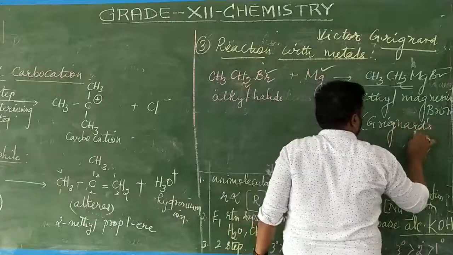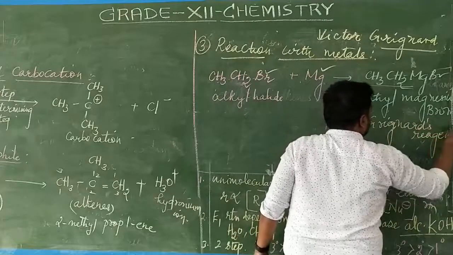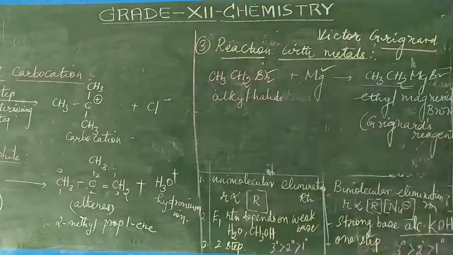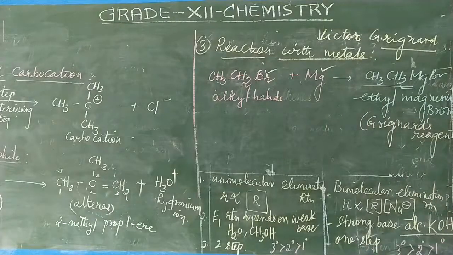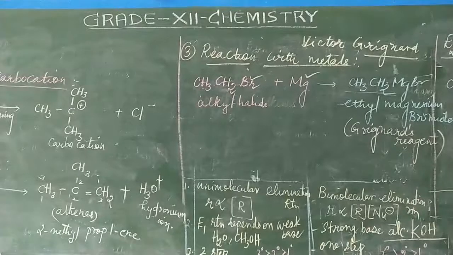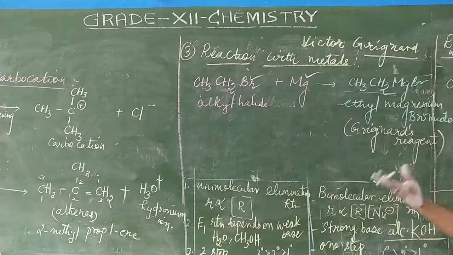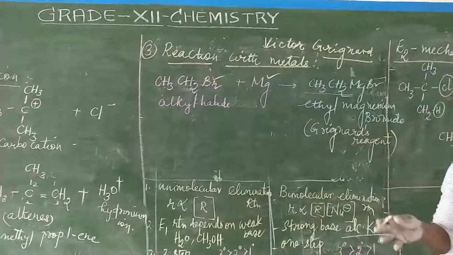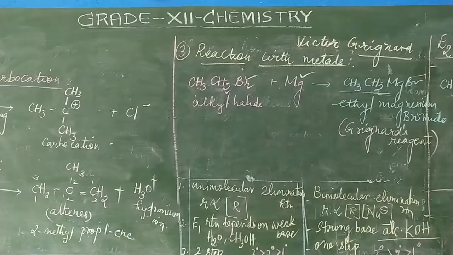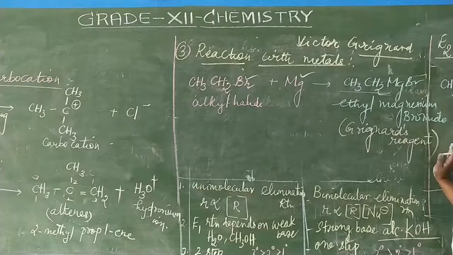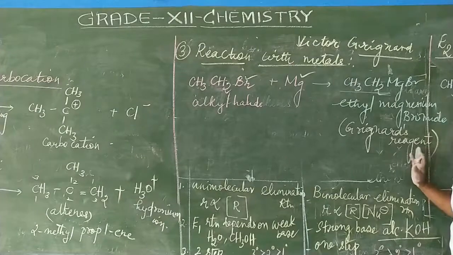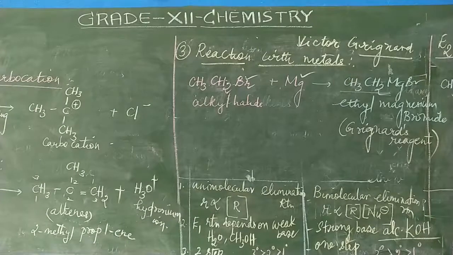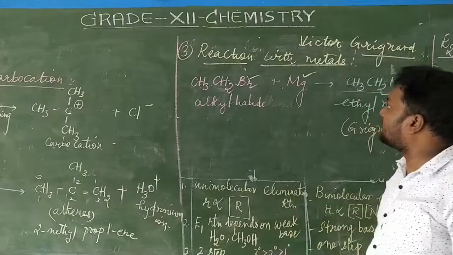Grignard's reagent. This Grignard's reagent, when you take it, is a suitable solvent. Many solvents can be used. Silica gel, chromatographic techniques we can use. Grignard's reagent can also be used for anti-freezing agents. In hill stations, if the engine in a car or automobile gets frosted and frozen, you cannot defrost it by setting fire to it. So we can use this Grignard's reagent. It's a very good solvent. It is a solvent. Grignard's reagent, it's a very good solvent. So okay, so alkyl halide in the presence of magnesium.